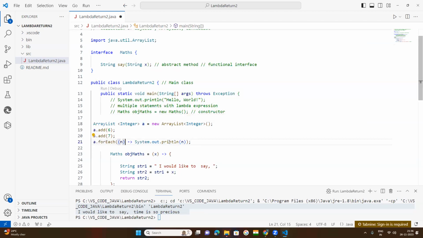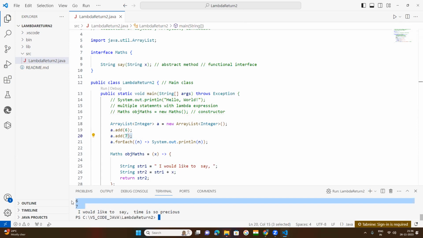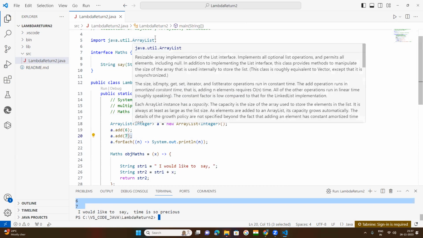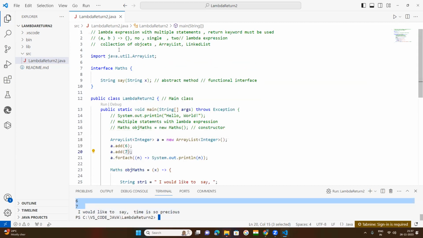Now if you run this code, you will get these values, 6 and 7. So try to understand how the lambda expression is used along with a collection of objects to get the values of that list.